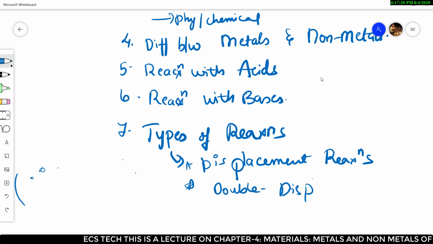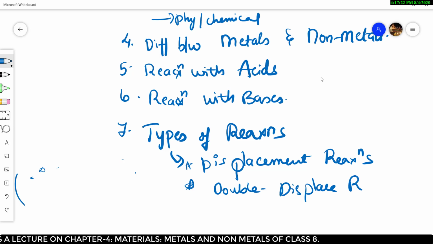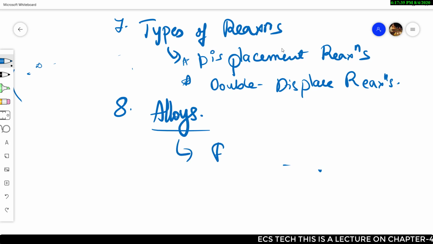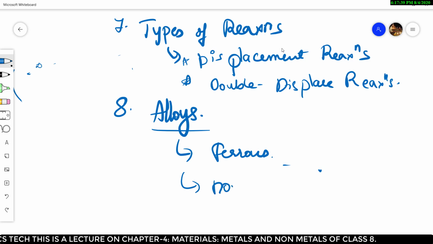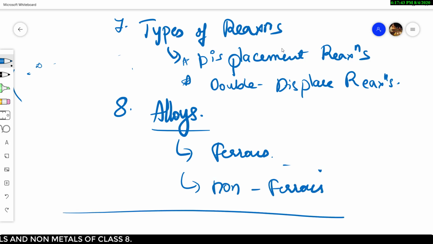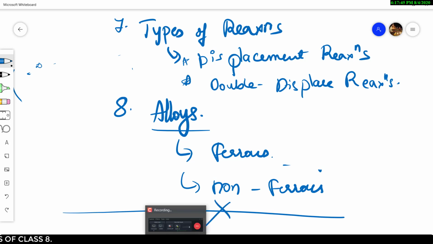So we are going to study these two reactions in this class, and we'll see some concepts like alloys. This is very important. So alloys: ferrous, ferrous means iron, and non-ferrous means non-iron content alloys. So these are all the topics which we are going to cover in this session.